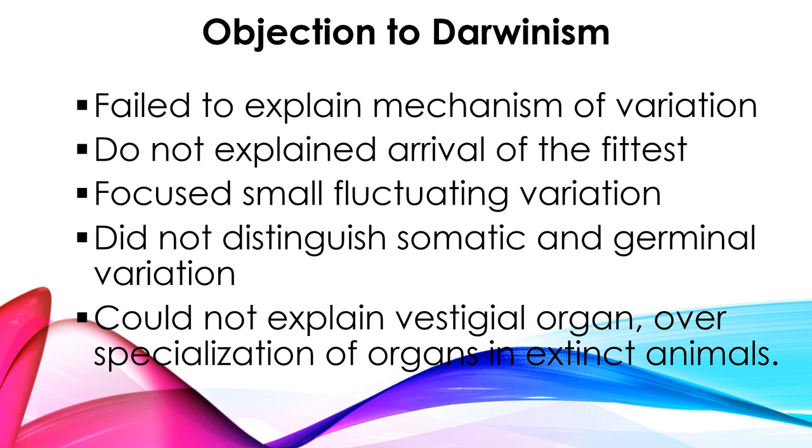That concept was already given by August Weismann, but Darwin does not explain the somatic as well as germinal variation, right?